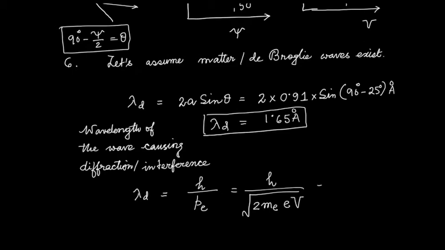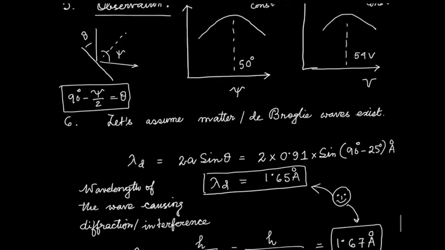If you put in the numbers, you will get this to be 1.67 angstrom. That's a very good match.